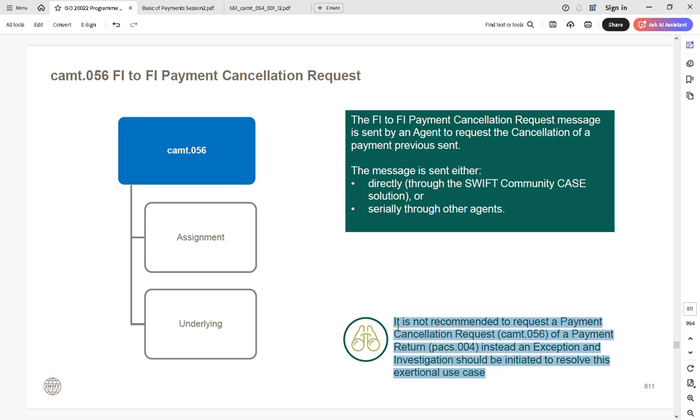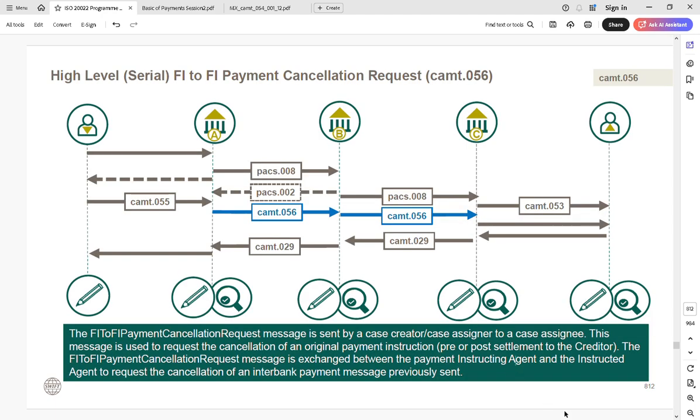Even though they say we should not have this practice, normally this is what we do. We are sending cancellation messages. All use cases in factory testing and regression testing have this CAMT.056 part. Anyway, it is mentioned here, but we are not following these things. We are always sending the CAMT.056 message. They say an exception and investigation should be initiated to resolve the use cases, but we are not going to do that.